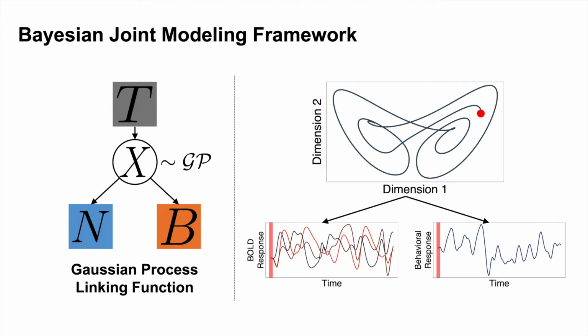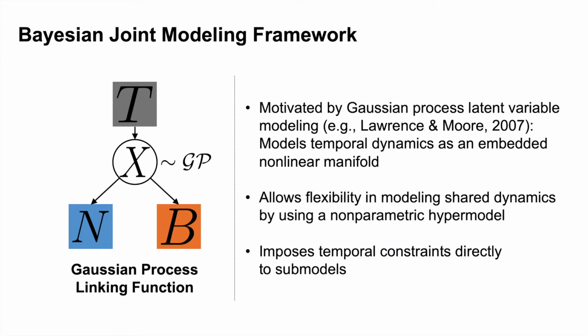A plot on the right side describes the basic idea of the Gaussian process-based joint modeling. Unlike previous joint modeling approaches, the latent variable models multidimensional temporal dynamics. The temporal changes in this variable are associated with the changes in the manifest variables, which are neural and behavioral observations. By using the non-parametric method for estimating the nonlinear manifold, we can have flexibility in modeling shared dynamics with minimal assumptions and can impose temporal constraints directly to submodels.